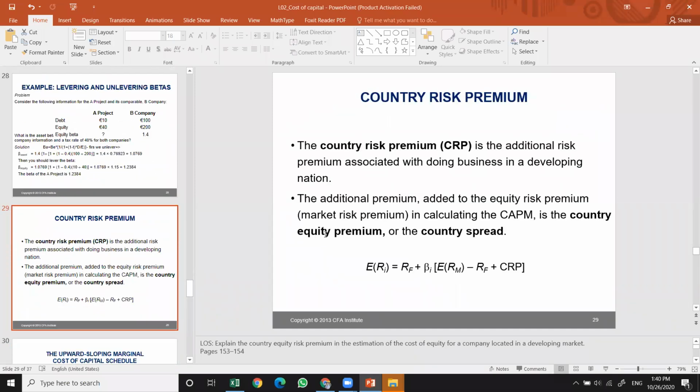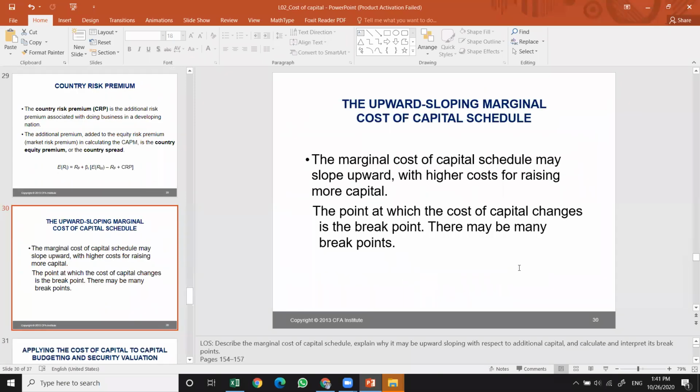Country risk premium is the additional risk premium that is associated with doing business in a developing nation. So it is an additional premium added to the equity risk premium in the calculation of the CAPM. So it is the country equity premium, which is here, as you can see. Upward sloping marginal cost of capital schedule. The marginal cost of capital schedule may slope upward with a higher cost of raising more capital. So the point at which the cost of capital changes is the break point. So there may be many break points as well.